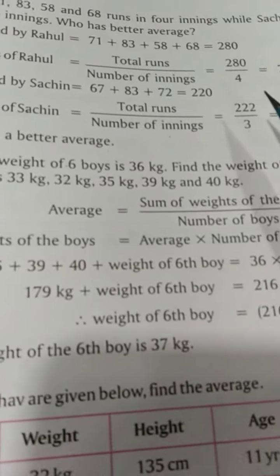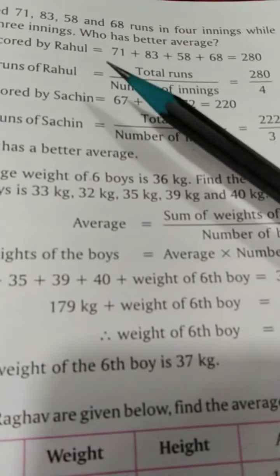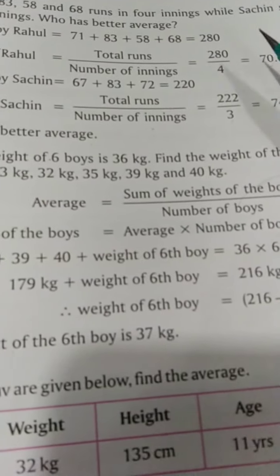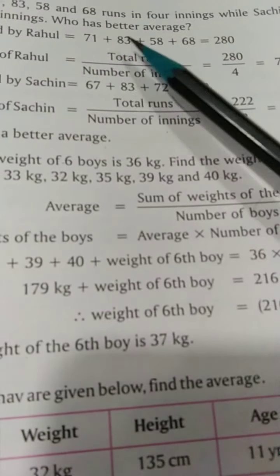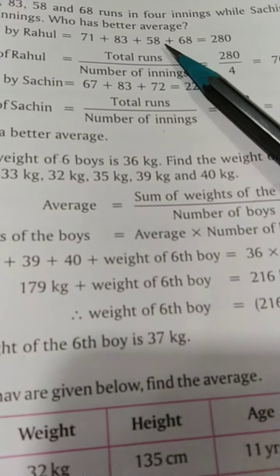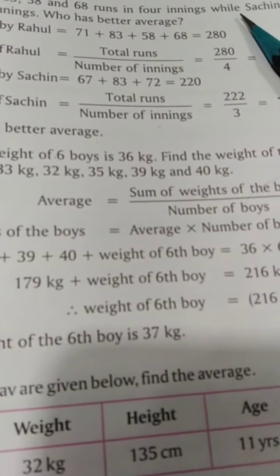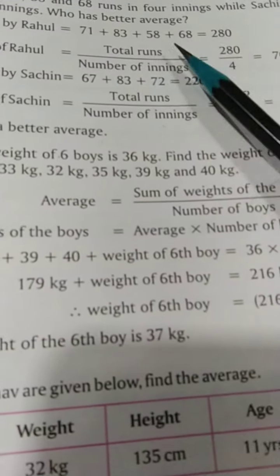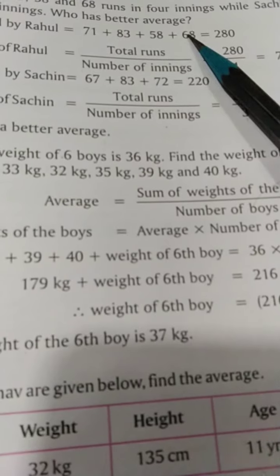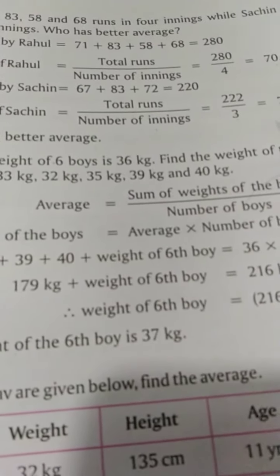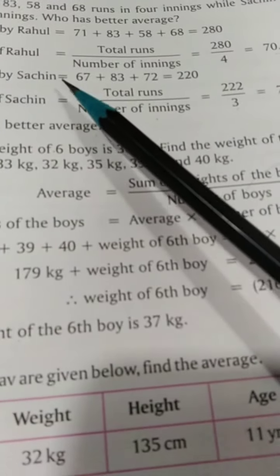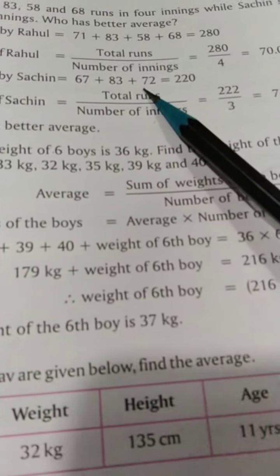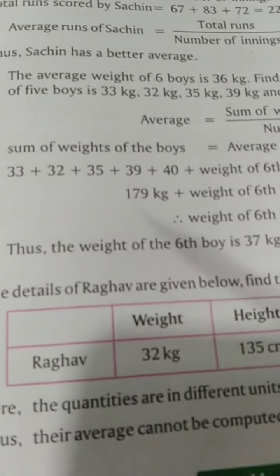Secondly, we need to notice that the average score of Rahul, which is 70, does not lie between these scores. So it can be outside of these; it does not have to be between the numbers. And here also it is 74, and among the numbers which you have added for Sachin there is no number 74. Right, kids?